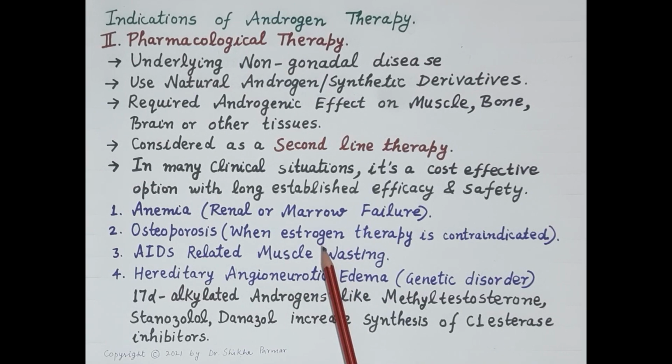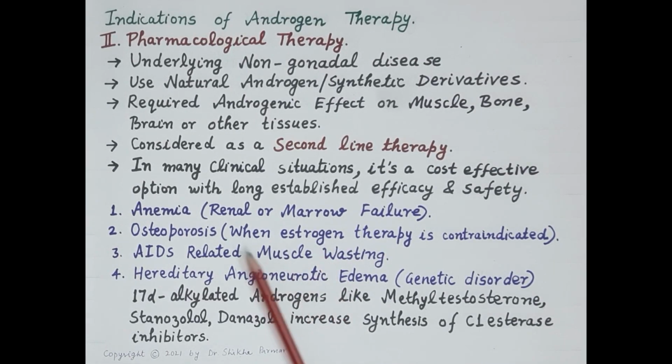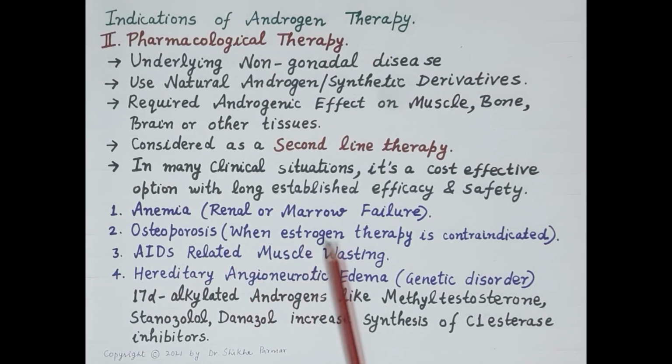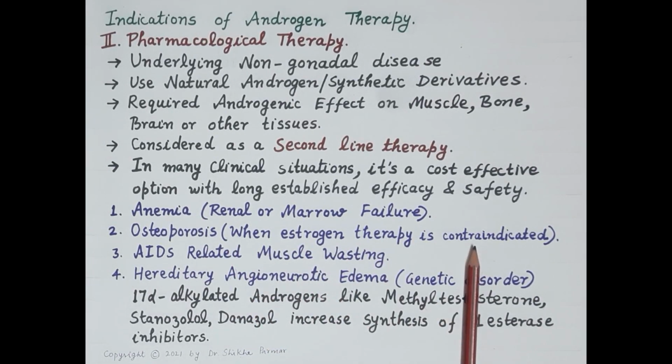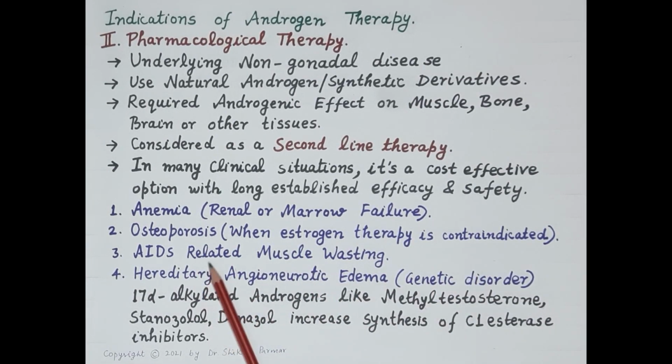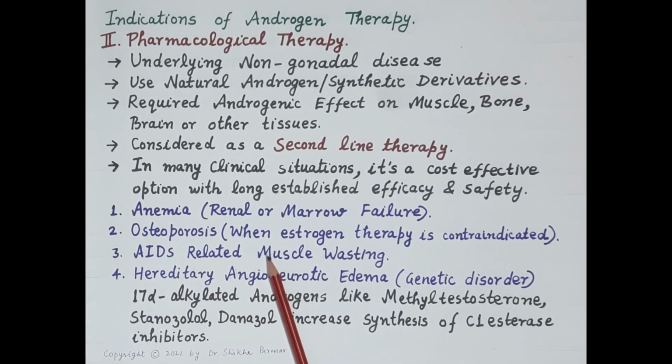Then the second use of pharmacological androgen therapy is in osteoporosis when estrogen therapy is contraindicated. Then in AIDS related muscle wasting, pharmacological therapy provides myotropic effect to increase the muscle mass and to increase the muscle strength.